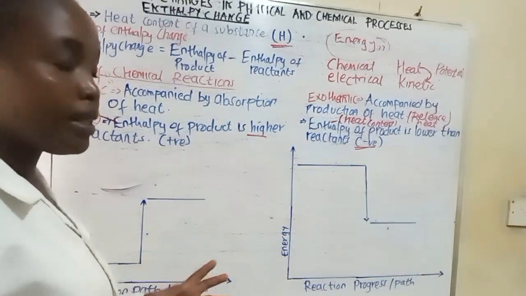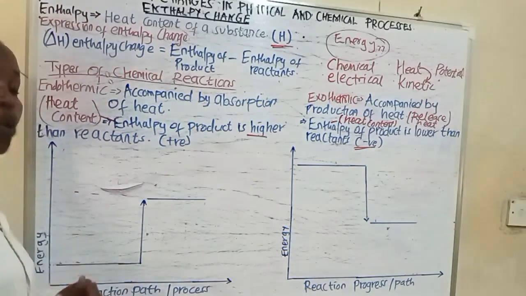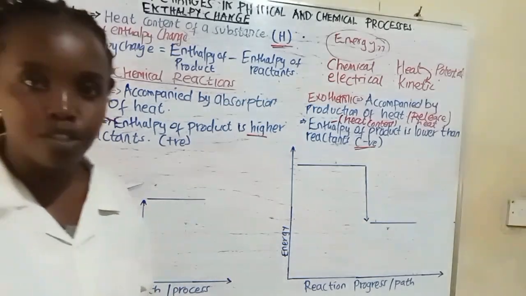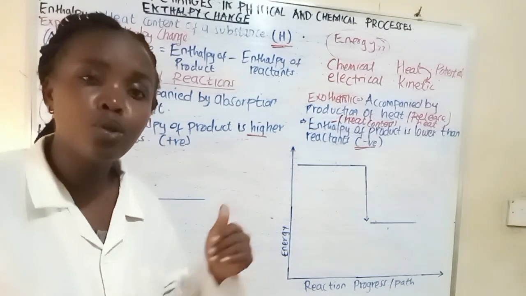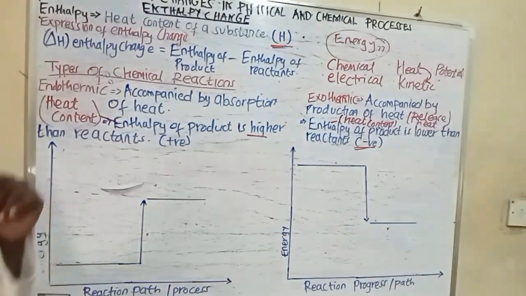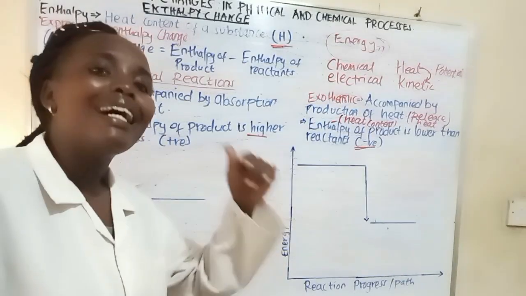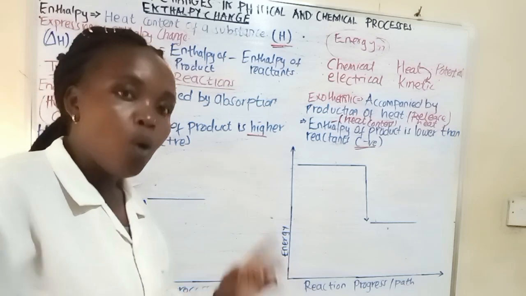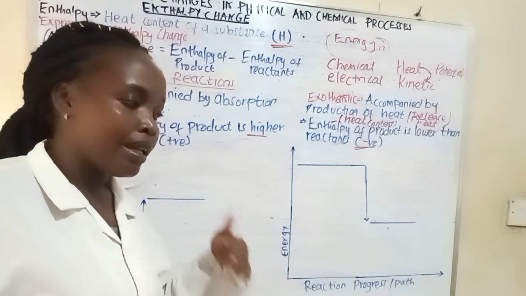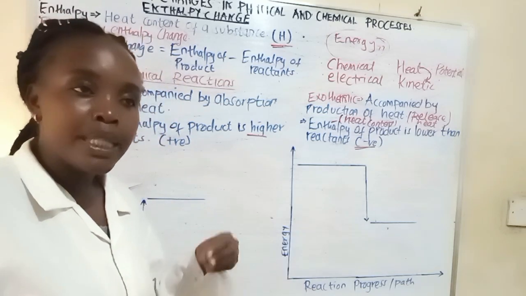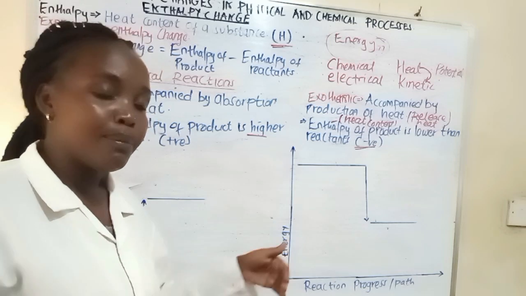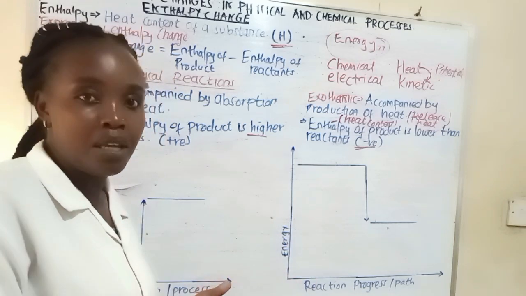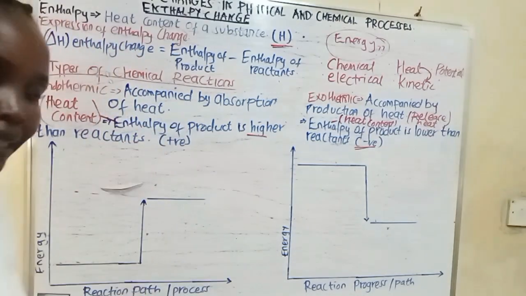Now, we say when a substance is dissolved in water, it involves exchange of heat energy, okay? So some substances dissolve in water, and during the dissolution in water, they evolve heat or they release heat to the surrounding. While other substances, once they are dissolved in water, absorb the heat energy from the surrounding, and the surrounding is basically water.